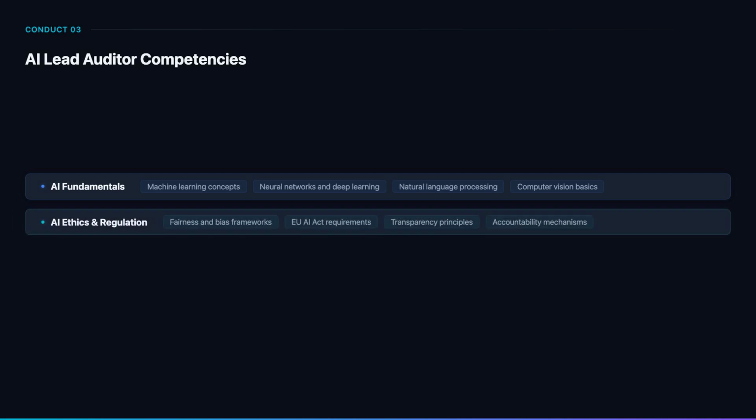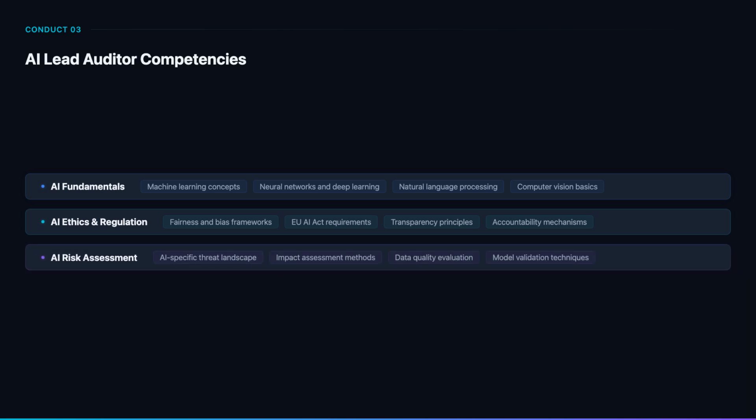Knowledge of AI ethics and emerging regulation is essential. Understand fairness and bias frameworks and how organizations should test for them. Know the EU AI Act risk classification and requirements. Understand transparency principles and what constitutes adequate explainability. And grasp accountability mechanisms that ensure someone is responsible when AI systems cause harm.